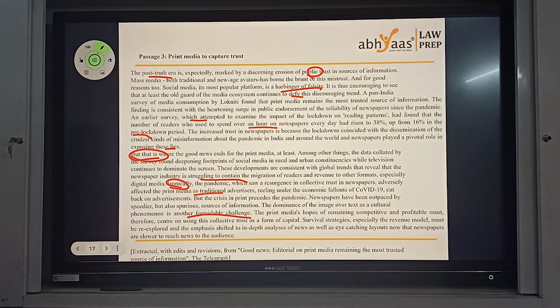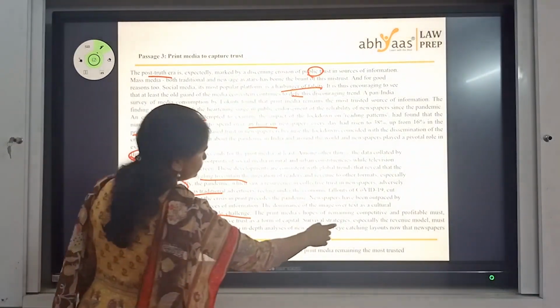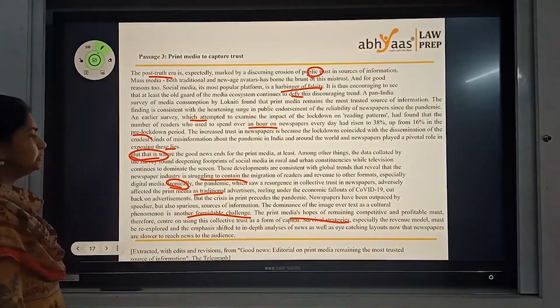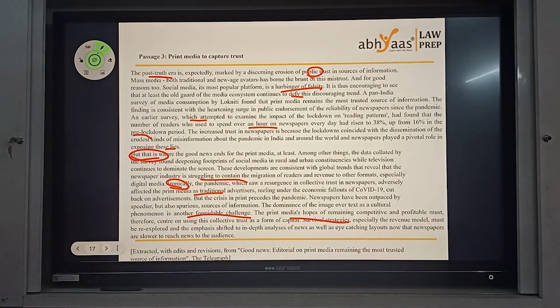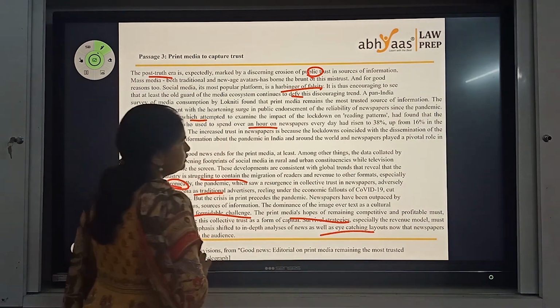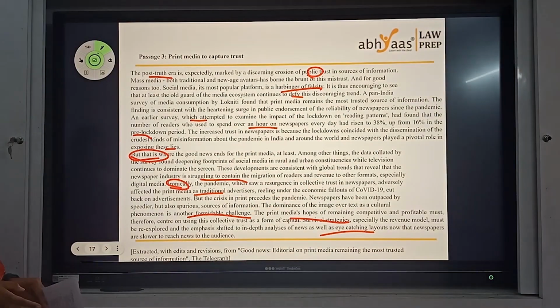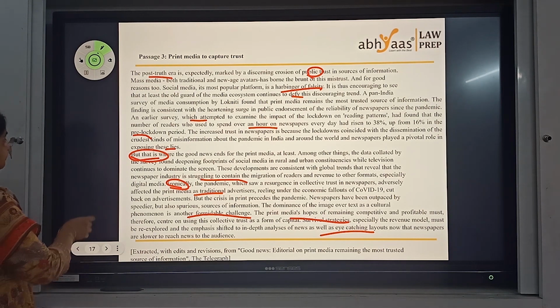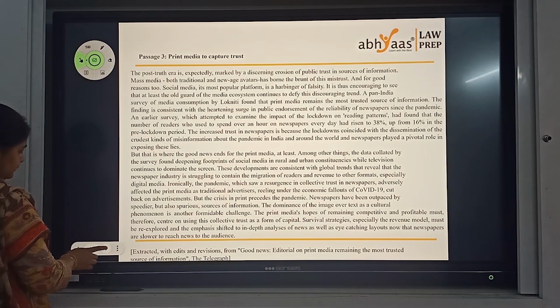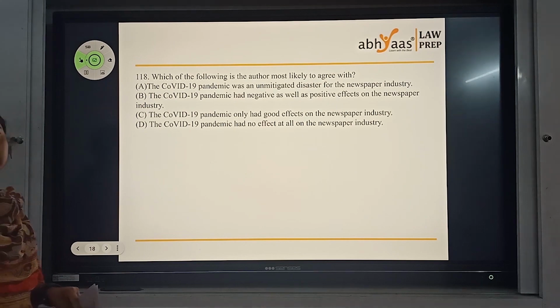To remain competitive, survival strategies have to be worked out. Especially the revenue model must be re-explored, and maybe layouts have to be worked on. So this is about some suggestions for the print media, how they can compete with social media and others in the post-pandemic scenario. Again, language-wise, easy.